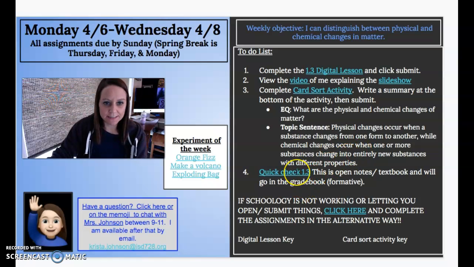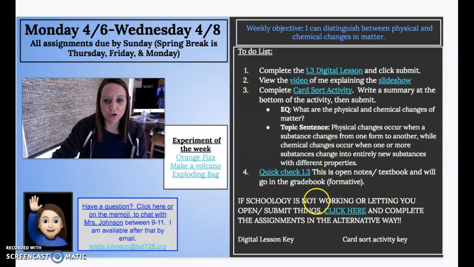And then the last thing is the quick checks. Same thing as last week. It's open notes, so you can use all of these things. You can go back and access this video and slideshow if you need to when you're doing that. So just make sure you get that finished. That would be done the third day. You can do it however you want as long as they all get finished, but you should have plenty of time to get those done within those 3 days.